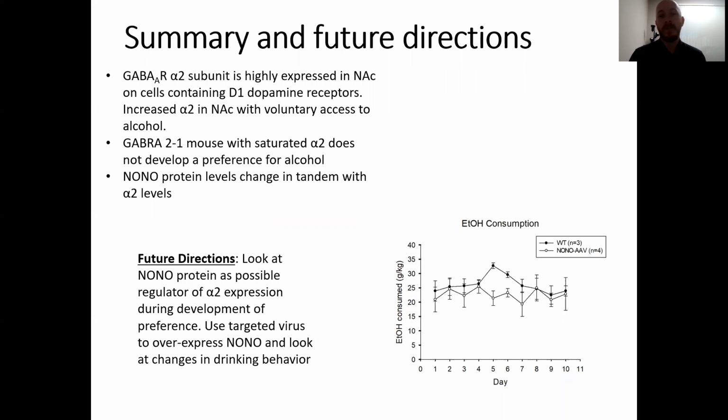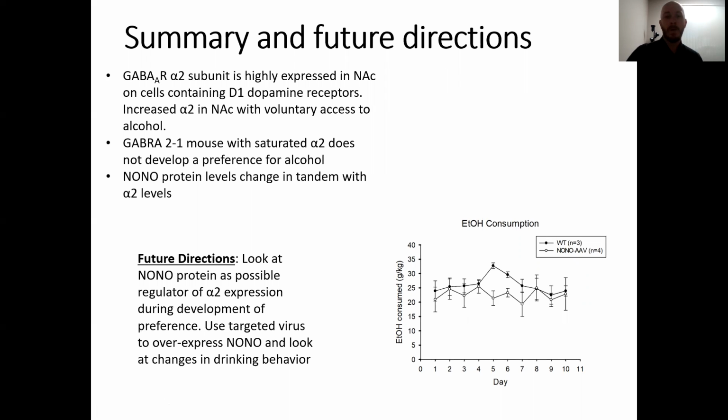But just to summarize, the GABA A receptor alpha-2 subunit is highly expressed in the nucleus accumbens along the direct dopamine pathway. It increases with voluntary access to alcohol. Our Gabra2-1 mouse model with saturated alpha-2 does not develop a preference for alcohol. And also, this mRNA binding NONO protein changes in tandem with alpha-2 levels.